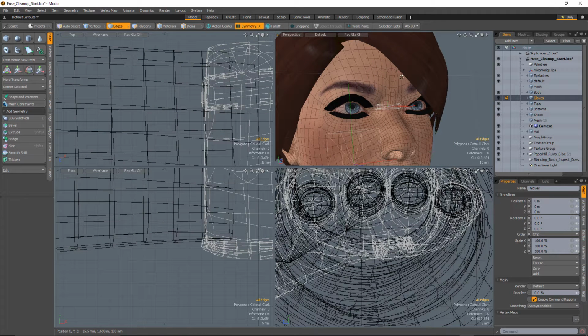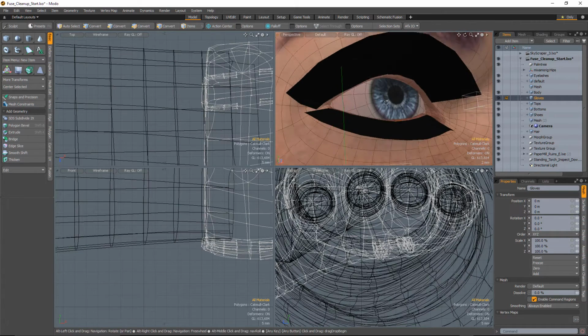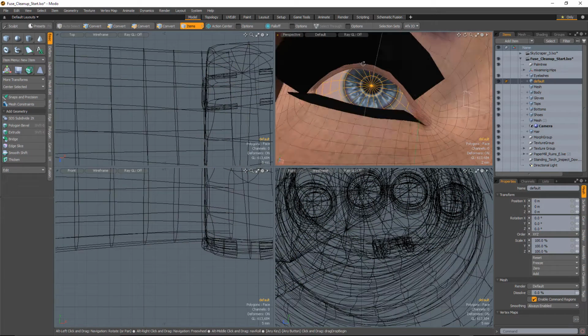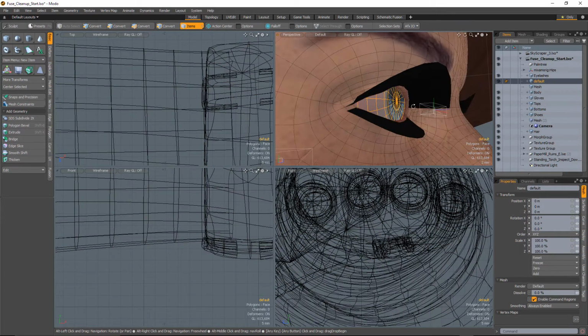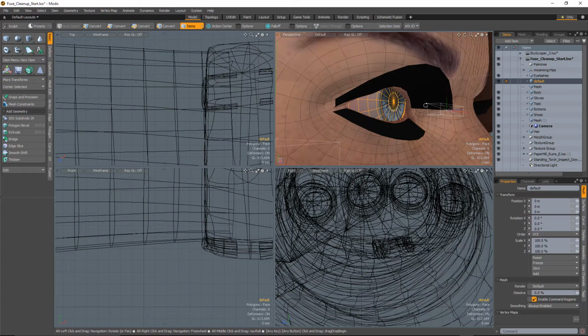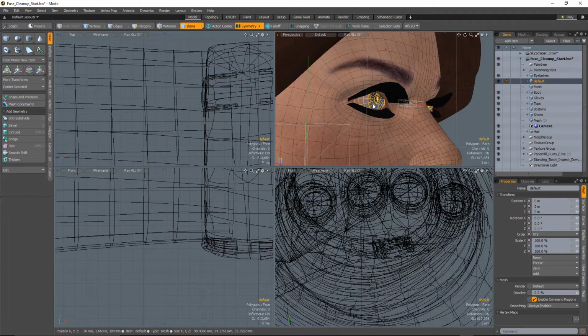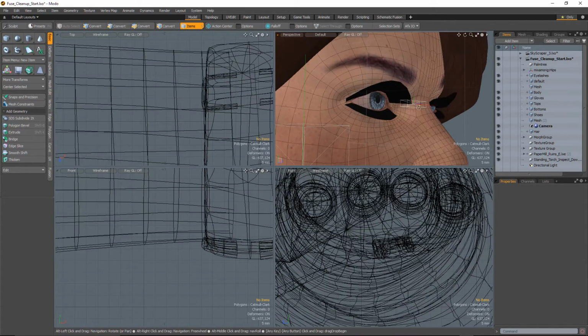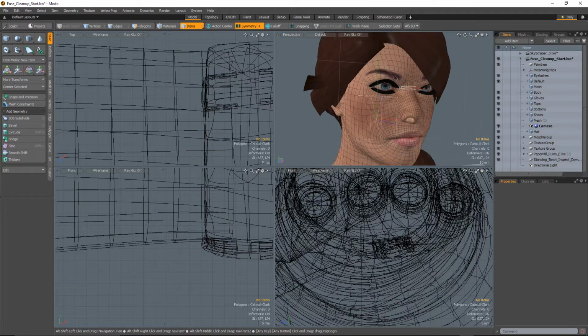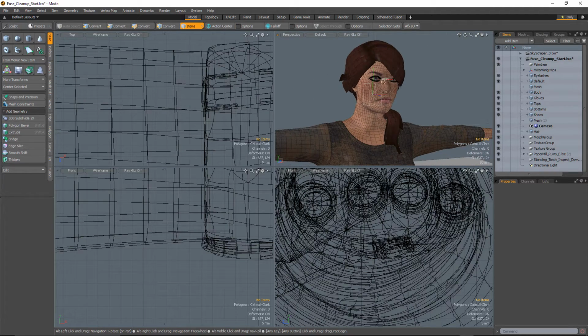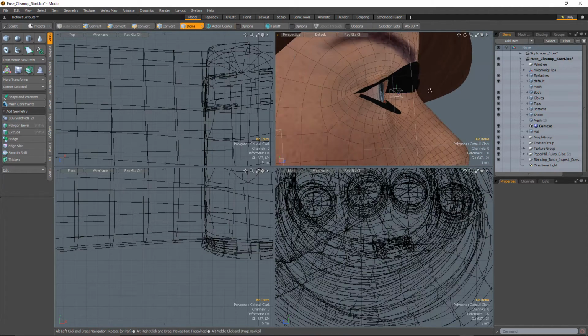Now we come to the eyes, and the eyes are going to be a bit of a more difficult process. And the reason for that is that the eyes that come in characters like this are fairly basic, where it's just a set of polygons and that's it. So it kind of flattens off at the front, and that's really all you get. So if you wanted to do a close-up on the eyes, you're really left stuck without a whole lot to work with, because this isn't going to look like a realistic eye if you get anywhere closer than about here, right? So once you zoom in a little bit, you notice that this is a very basic eye.